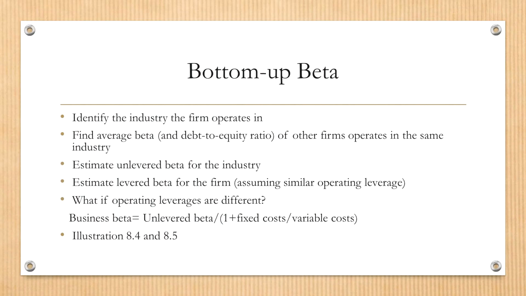Then you incorporate those two differences into your estimation to get the individual stock's bottom-up beta. The process looks easy, however, it involves a lot of details. So I want you to spend some quality time going through illustration 8.4 and 8.5 to see how you can get the estimation of bottom-up beta for a typical company.